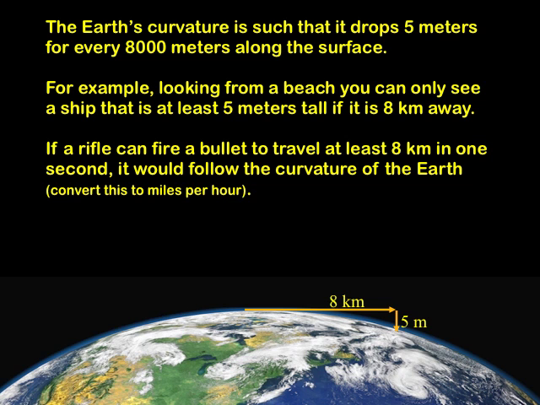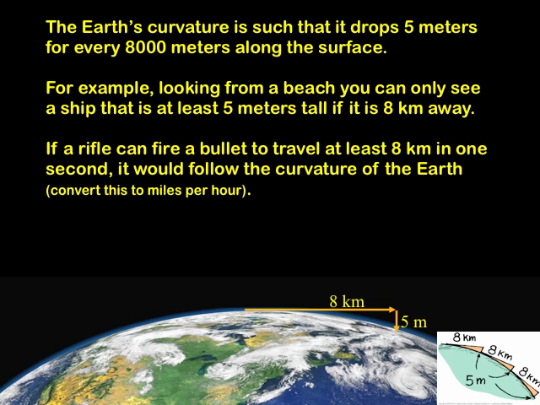Recall and check this calculation from your kinematic equations that all things fall 5 meters after 1 second. So if the ball that travels 8 kilometers after 1 second falls 5 meters, it's still right above the Earth. Shooting any faster than that, it'll be above the Earth. Any slower than that, and it'll hit the Earth.